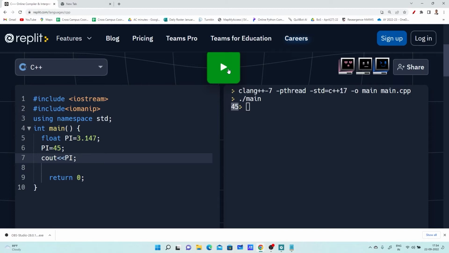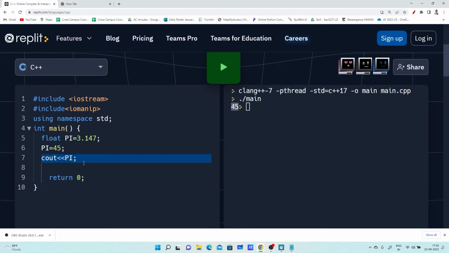Correct. But here in programming, we have to instruct the compiler: kindly make it a constant. Right now, we declared it as a variable. And what is meant by variable? Its value varies whenever the program is under execution. So the initial value of pi was 3.147. We updated it to 45 and we are displaying it. So it is displaying 45.